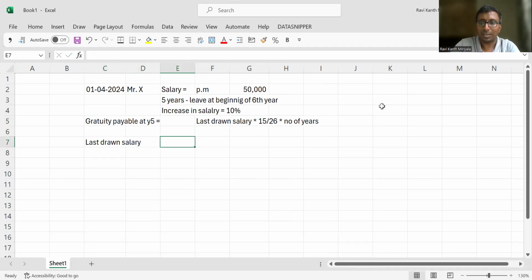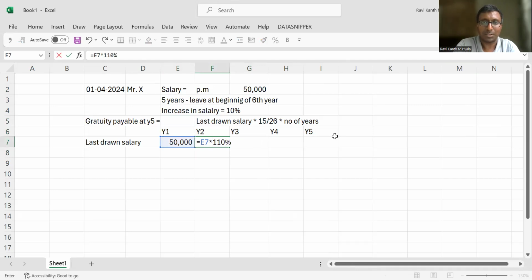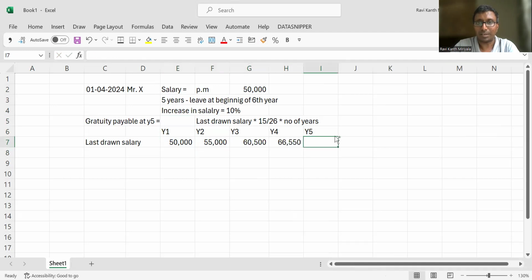The last drawn salary, for Y1, is obviously 50,000 rupees. And what about Y2, Y3, Y4? This into 110 percent, meaning you're increasing by the percentage. Same thing, I'll just apply it. At the end of the fifth year, what is the salary, my dear? 73,000 rupees is the salary. So let's go to the calculation.